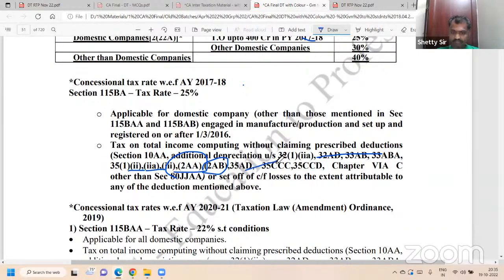35AD. 35 is scientific research. Next, 35AD, 35CCC, triple C, 35CCD. Agricultural Extension Project is CCC. CCD is skill development by companies.